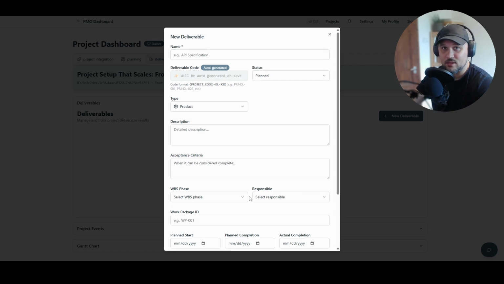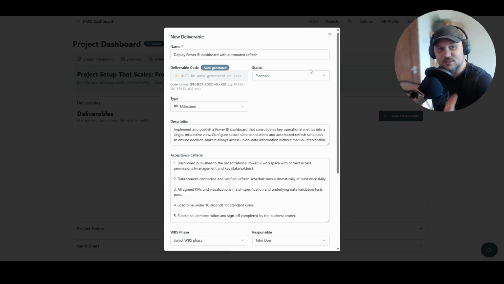It needs to have a title and a short description, an acceptance criteria, which is the definition of done or what done means. It has to have a planned start and planned end date. We need to attach it to a responsible owner, and it needs to be related to goals and the WBS or work breakdown structure phase.